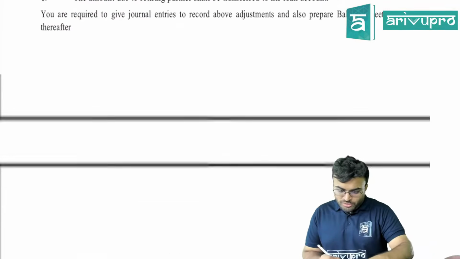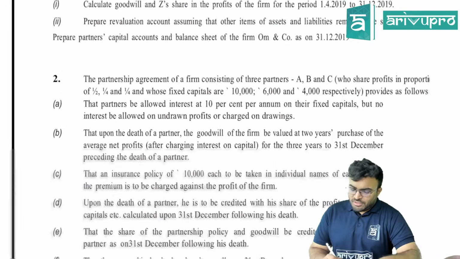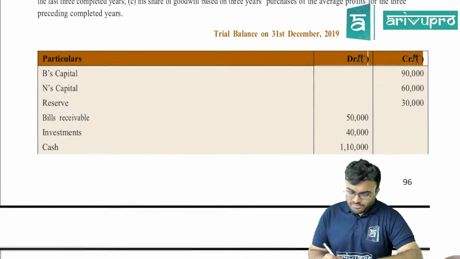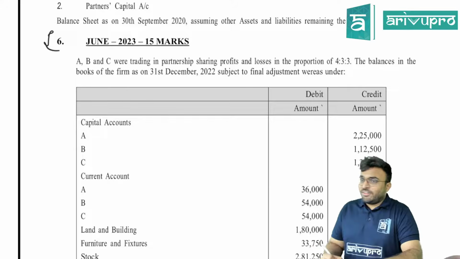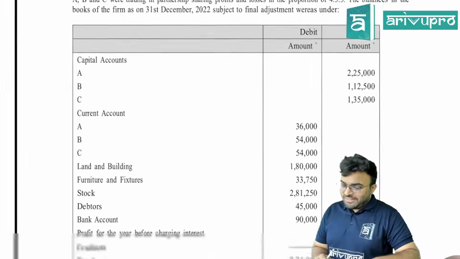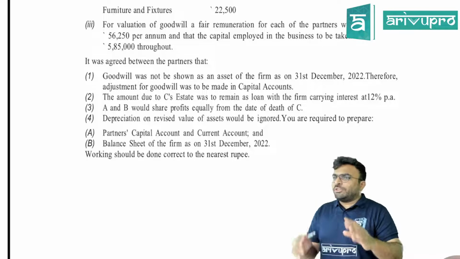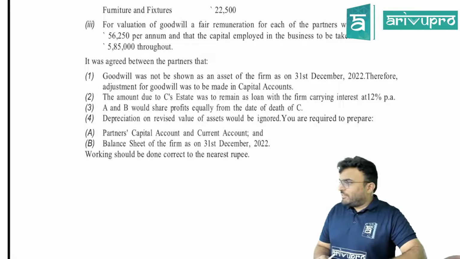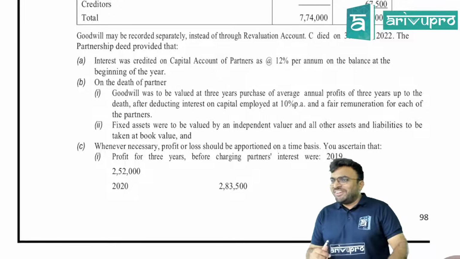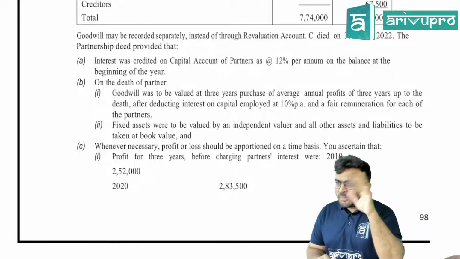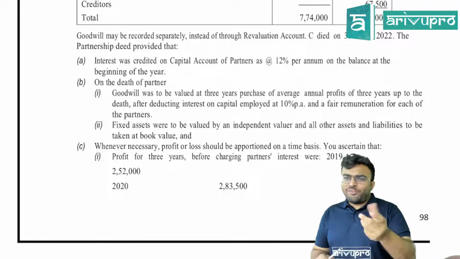Then we move into death of a partner. Again some small questions. This is the question you are talking about. June 2023, 15 mark question. Death of a partner. Here it looks small. In the examination paper it will go into 3 pages. Here it looks small. Oh, it doesn't look small here also. In the examination paper, if you would have seen, it looks small here. I think it went into 4th page or something, no? 3 pages, because they use big font also, that also matters.